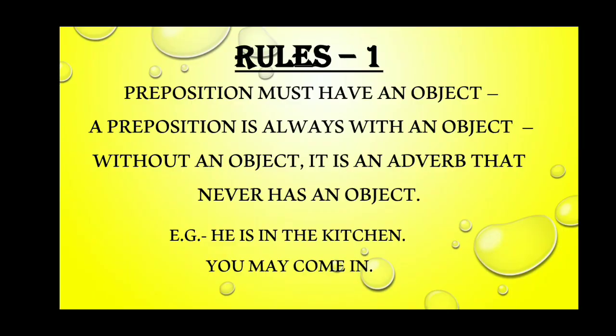Basically, there are 7 rules in prepositions. We have to know what the 7 rules are. Rule number 1 is: a preposition must have an object. A preposition is not a preposition unless it goes with a related noun or a pronoun that is the object of the preposition. So a preposition is always with an object. Without an object, it is an adverb, which never has an object.